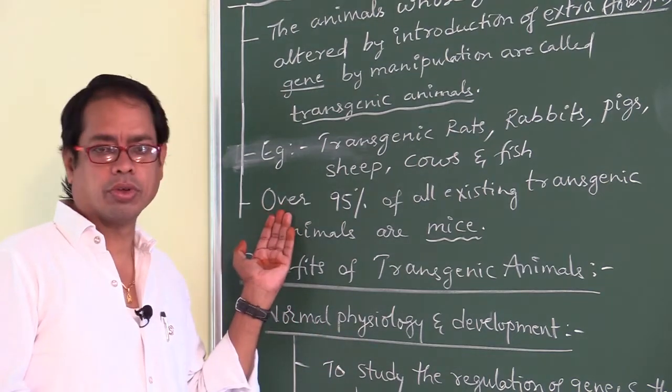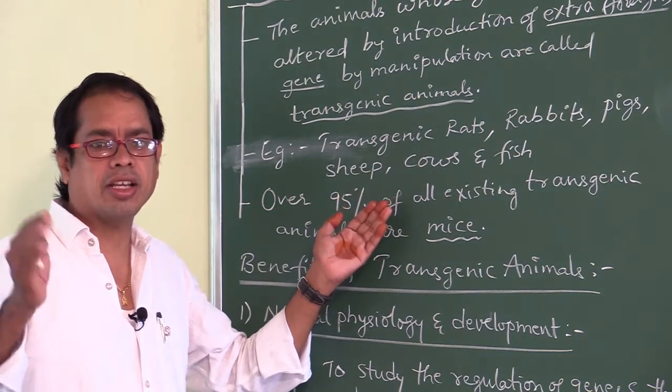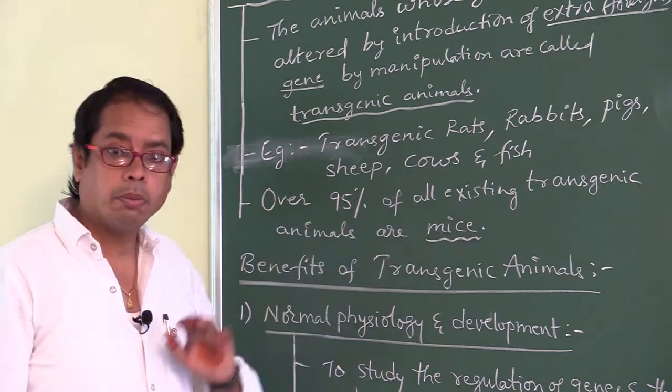Over means above, so more than 95% of all existing transgenic animals are mice.